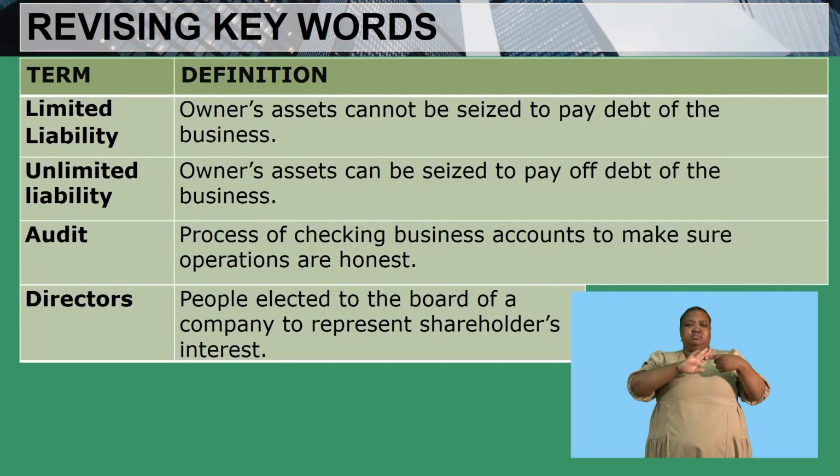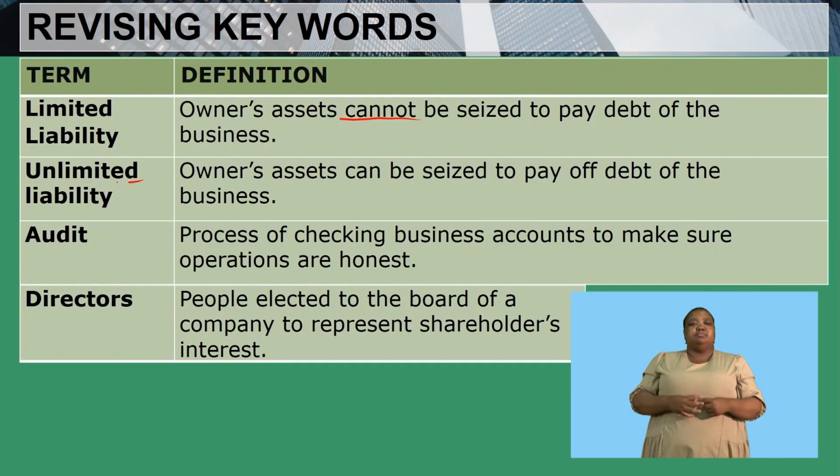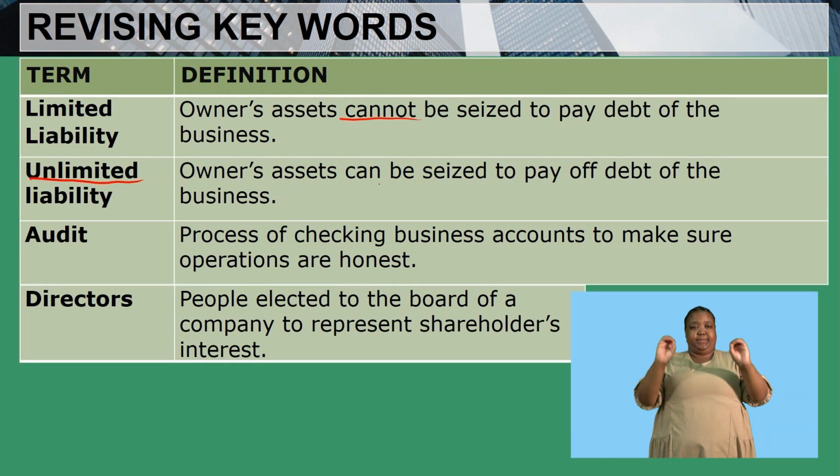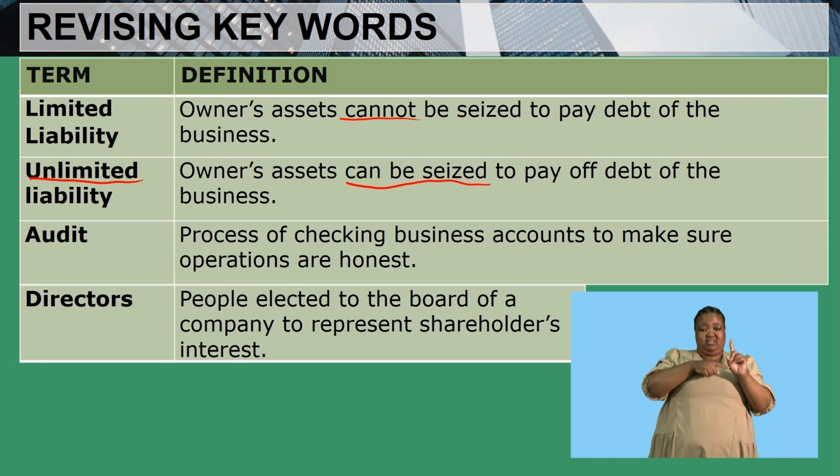Firstly, we have the word limited liability, which means that the owner's assets cannot be seized to pay the debts of the business, which means that we cannot take the owner's personal assets to pay off the debts of the business. Whereas unlimited liability is defined as the owner's assets can be seized to pay off the debts of the business.